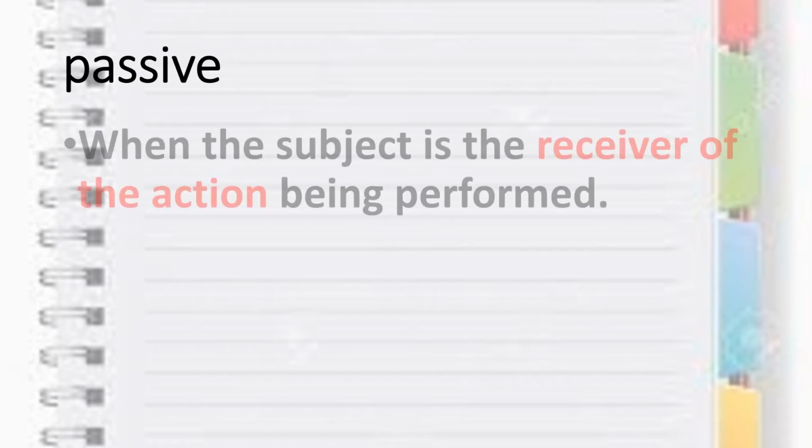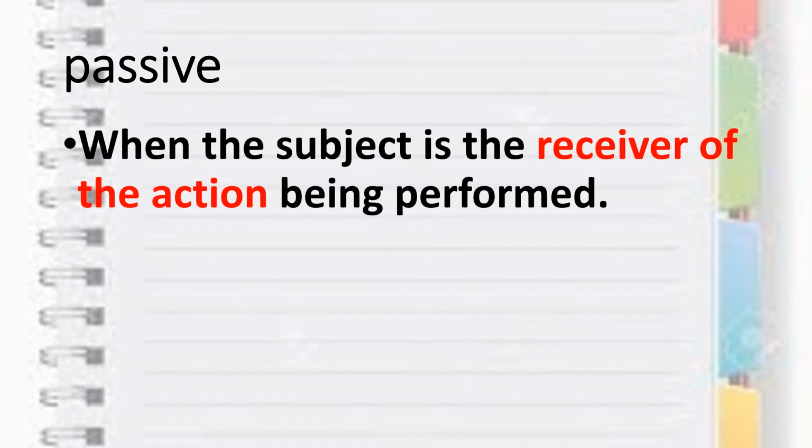Now we will learn about passive voice. In active voice, the subject is doing or performing the action, but in passive, the subject is a receiver who is receiving the action done by the subject. That is called the passive voice. You can read here, it is when the subject is the receiver of the action. When the subject is the receiver who is receiving the action, that is passive voice.